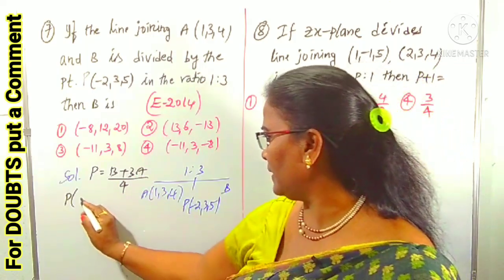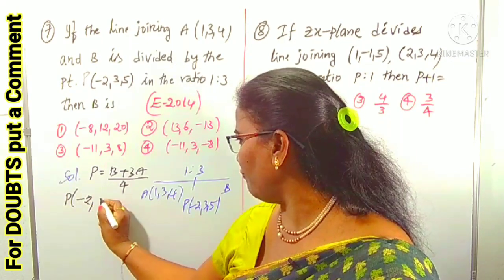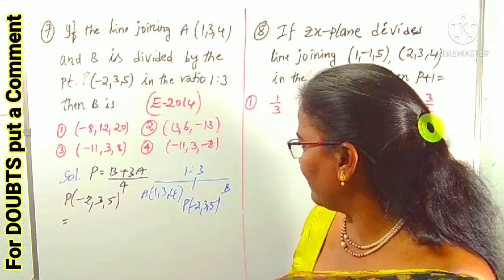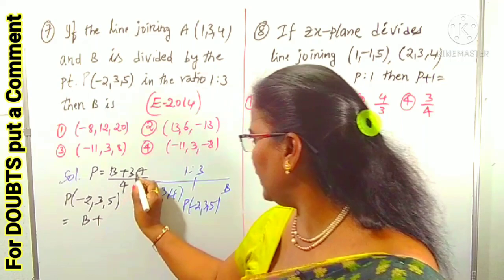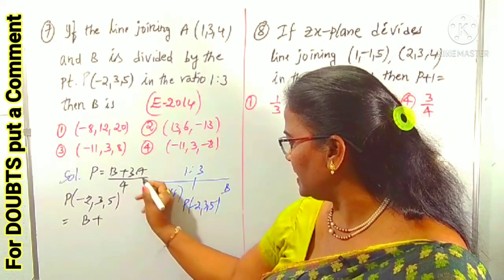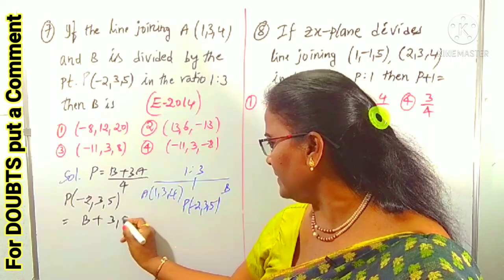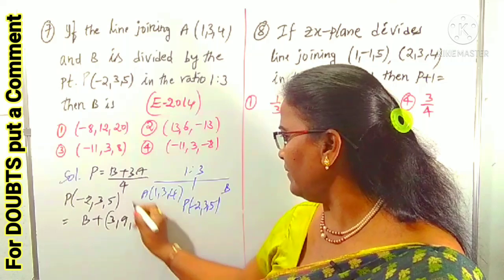So P, the point already given, is (-2, 3, 5), equals (B plus 3A) by 4. What is B? We don't know. B plus 3A. 3 into A: A is this much. 3 into 1 is 3, 3 into 3 is 9, 3 into 4 is 12.